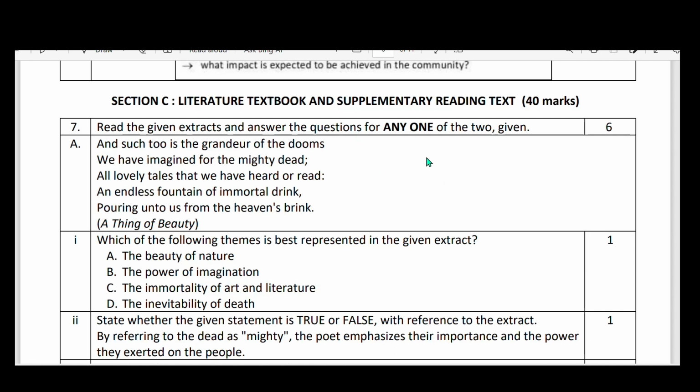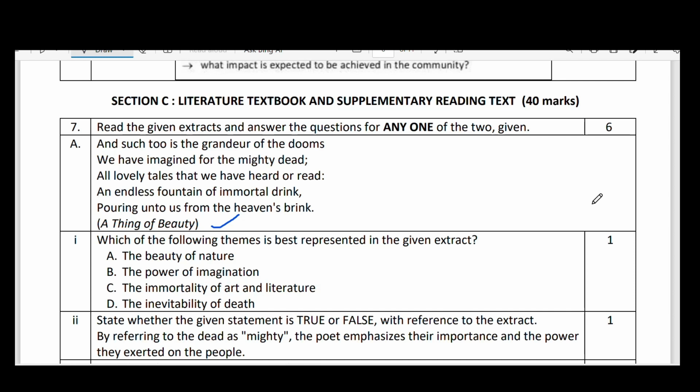The first one: and such too is the grandeur of the dooms we have imagined for the mighty dead. All lovely tales that we have heard or read, an endless fountain of immortal drink pouring onto us from heaven's brink. This poetry extract is from A Thing of Beauty, which was written by John Keats, a famous romantic poet. And here are the questions.